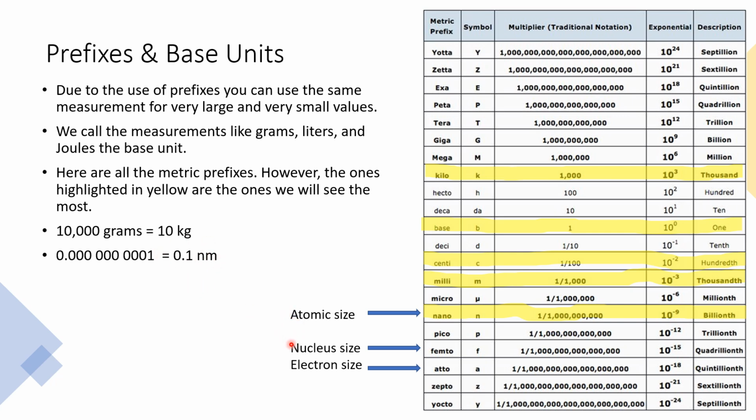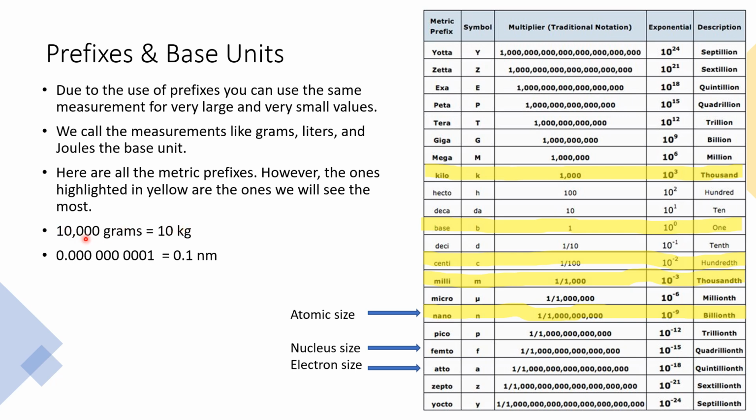As we get even smaller, we get into the size of the nucleus. That's where we get into femto. And then the electron size is atto, is the prefix. So you can see this is why you have these really tiny, tiny things. It's because of our size of our atoms. Now the same can be true with our kilo.